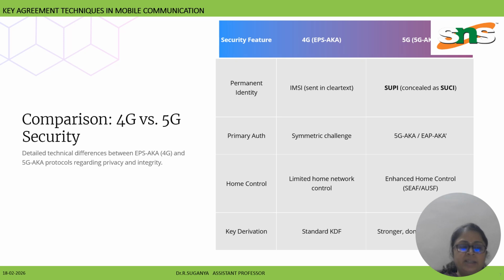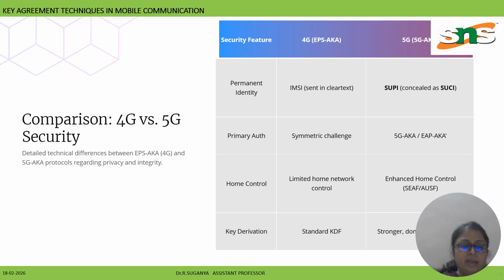In 4G, the international mobile subscriber identity is sent in clear text, exposing the subscriber's identity. That is a permanent identity. In 5G, the subscription permanent identifier is concealed as a subscription concealed identifier, protecting user privacy.